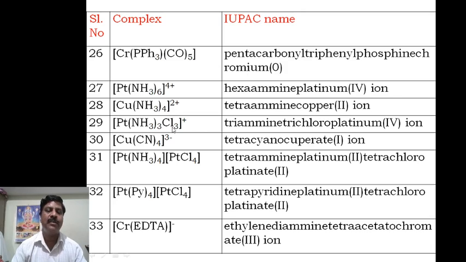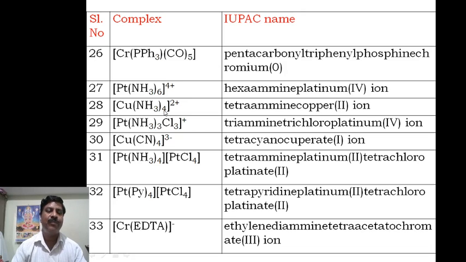Then now coming to this example, this is the cationic complex compound. What is the name of this? Hexamine platinum, then oxidation state. Amine is 0, and therefore the sum of the oxidation state is equal to the charge, means equal to 4. Therefore amine is 0, 0 into 6 means 0, therefore equal to 4. Therefore platinum 4. Therefore hexamine platinum 4 ion. You have to write ion. Any charge, you have to write ion is the name of this complex.